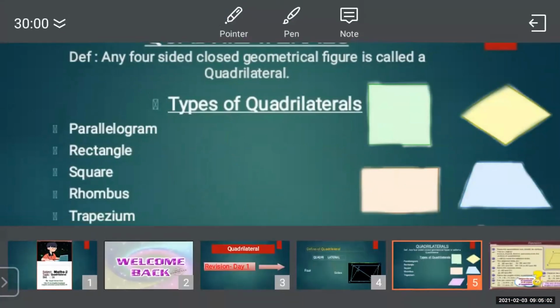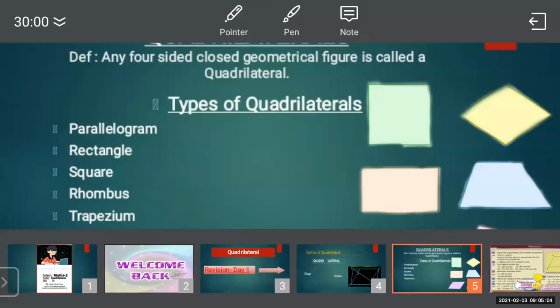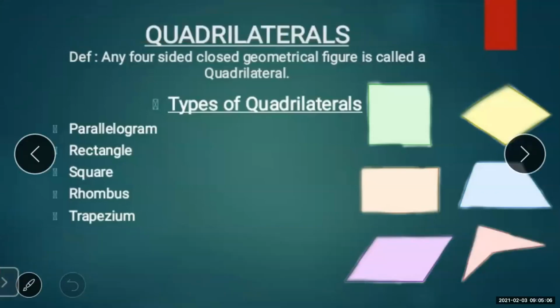Students, if I draw 4 segments, for example, here I have drawn 4 segments, but you can see that they are not joined to each other.